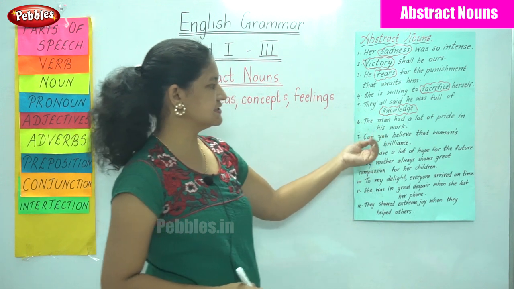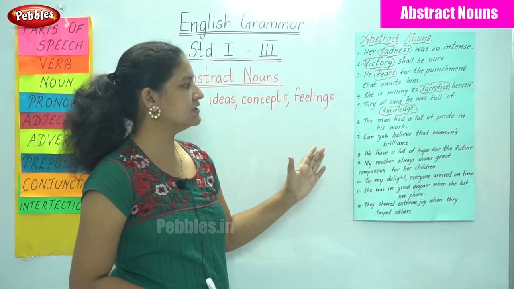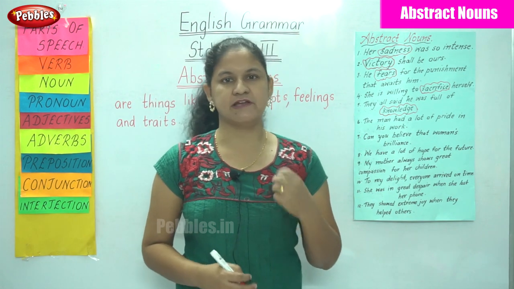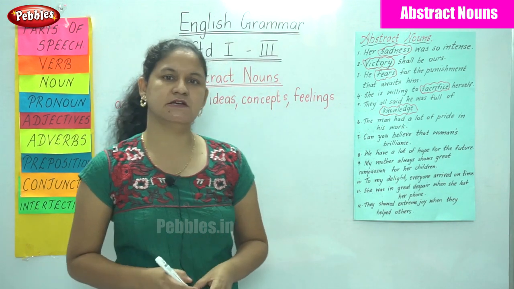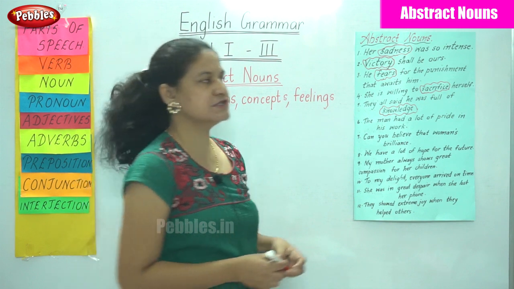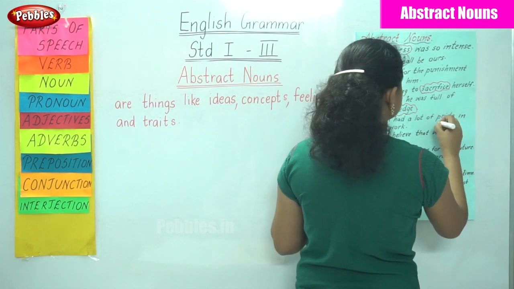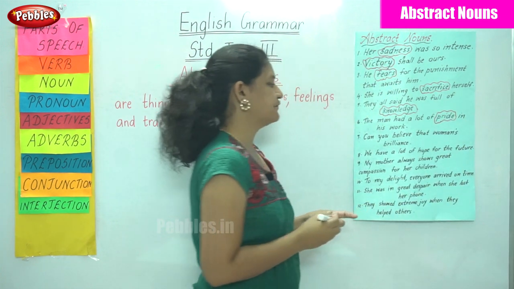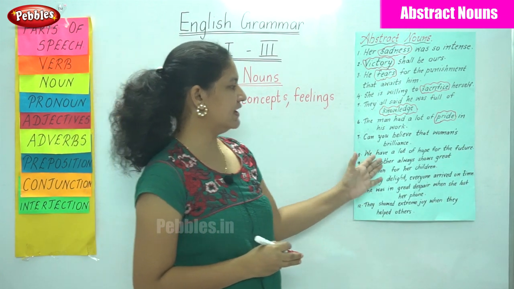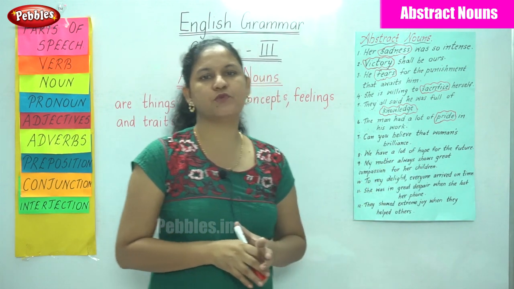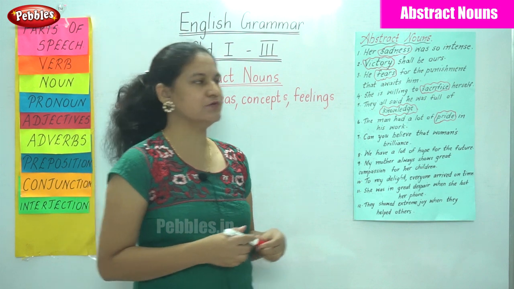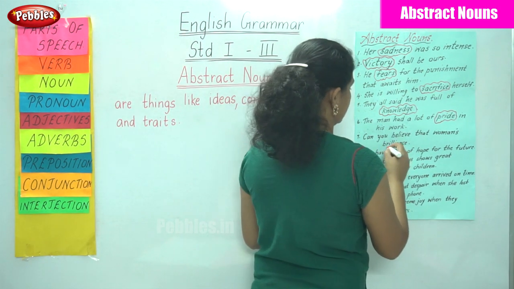The next sentence: the man had a lot of pride in his work. Again, pride is within a person, so we call it the abstract noun. The word pride is the abstract noun in the sentence. Next: can you believe that woman's brilliance? Again, the word brilliance is the abstract noun in the sentence. So, brilliance.